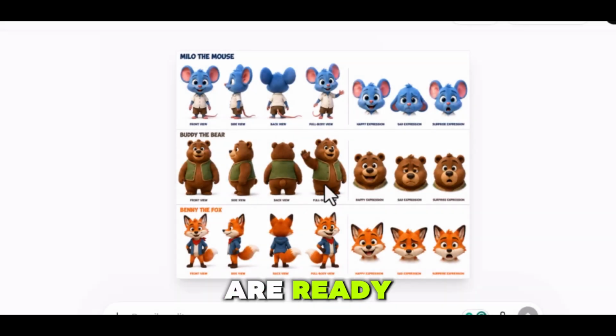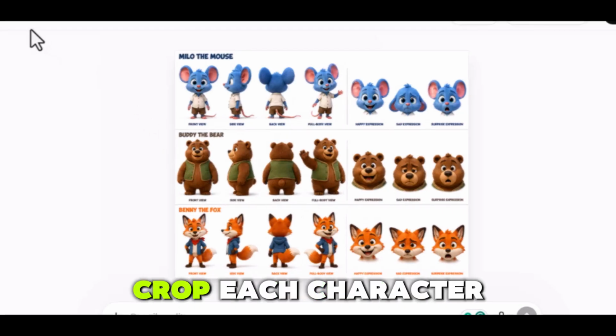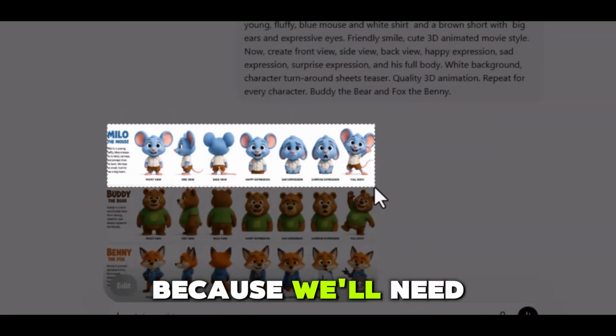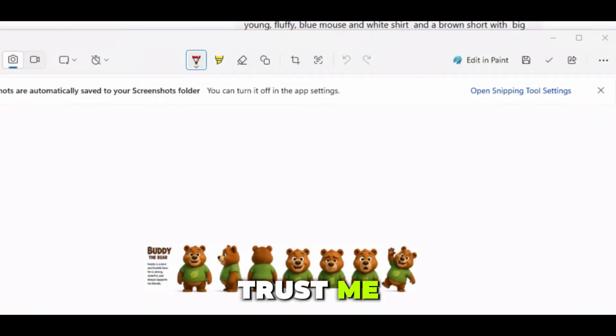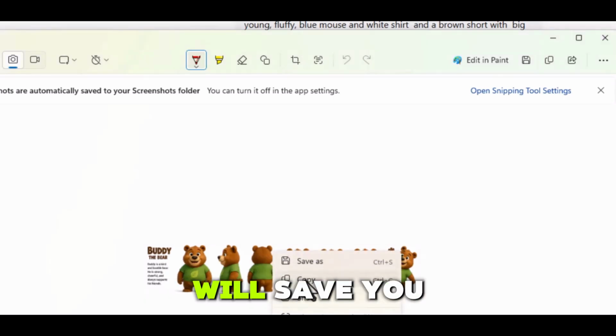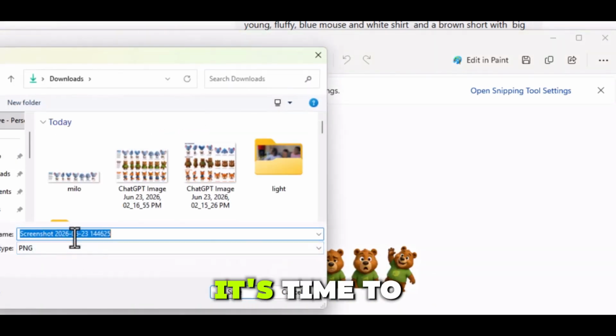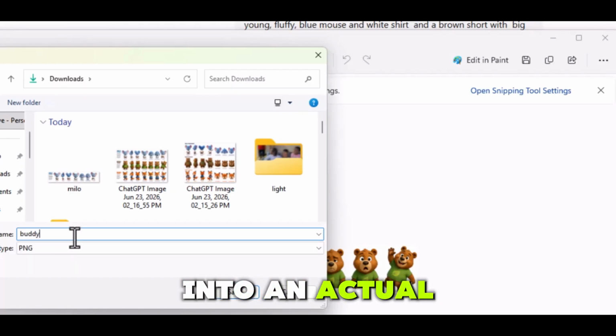Once the images are ready, save them to your device, then crop each character separately because we'll need them as references later. Trust me, spending a few extra minutes here will save you hours of frustration later on. Now that our characters are ready, it's time to turn our story into an actual movie.